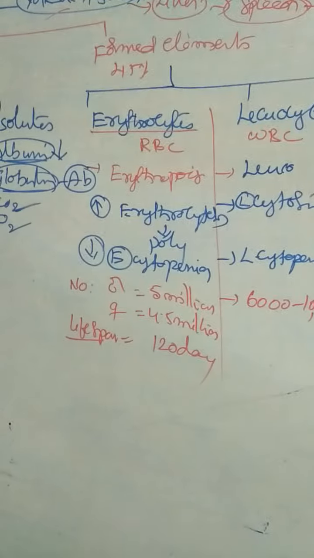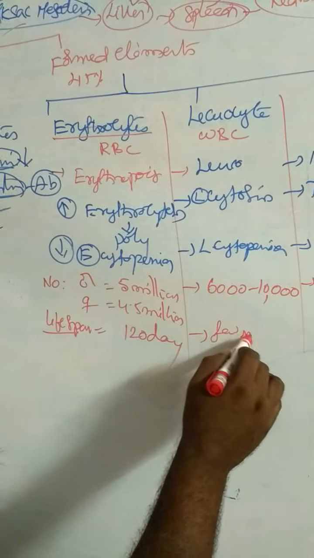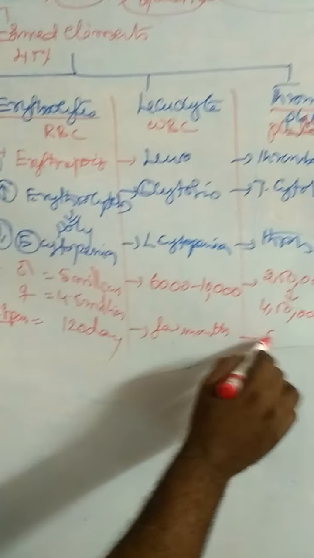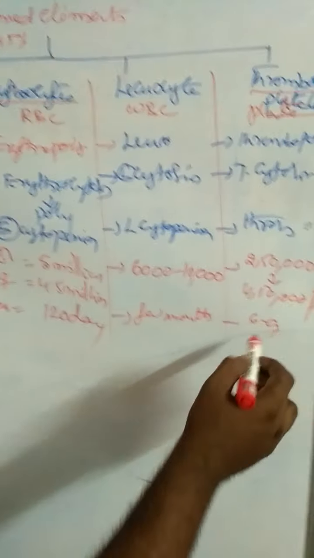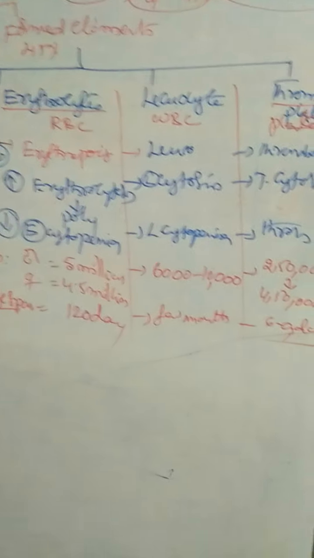Next, lifespan. Lifespan of RBC is 120 days. Lifespan of leukocytes, a few months. Lifespan of thrombocytes, 6 to 9 days.